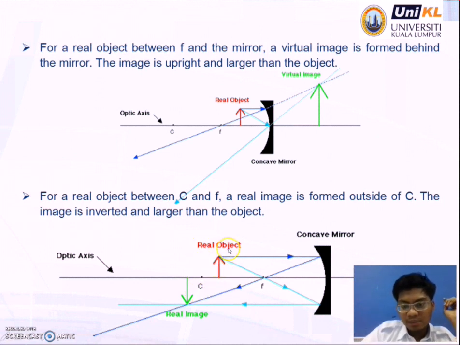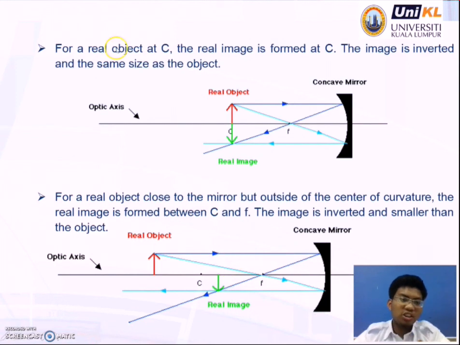This is the real object, smaller than the real image that is formed outside of C. So the third situation is for a real object at C. The real image is formed at C. The image is inverted and the same size as the object. You see that the real object is at C, so the image is inverted and the same size as the object.